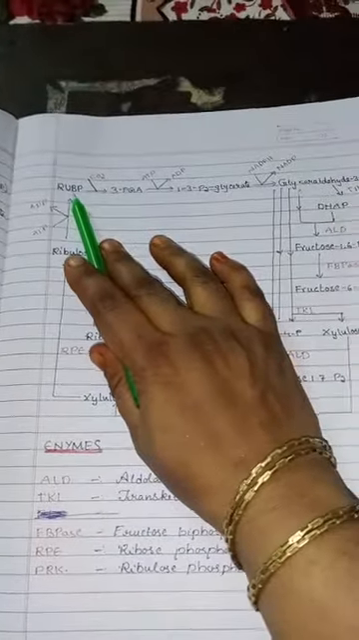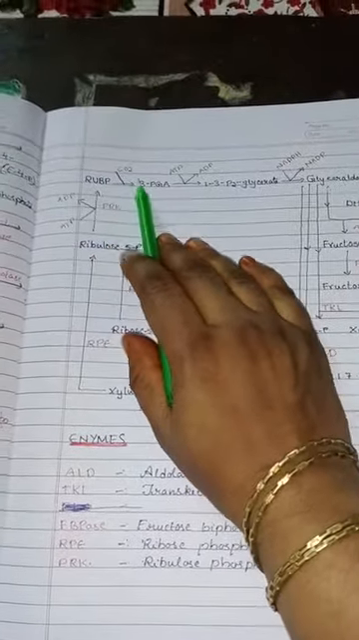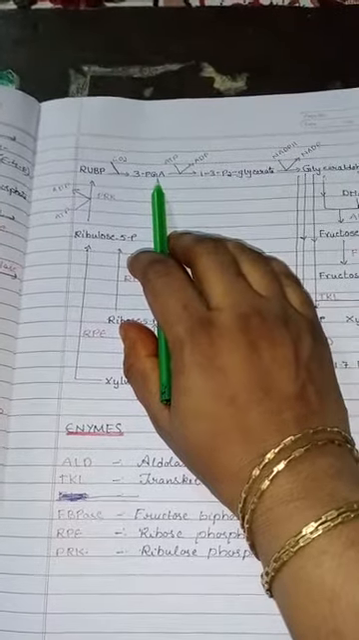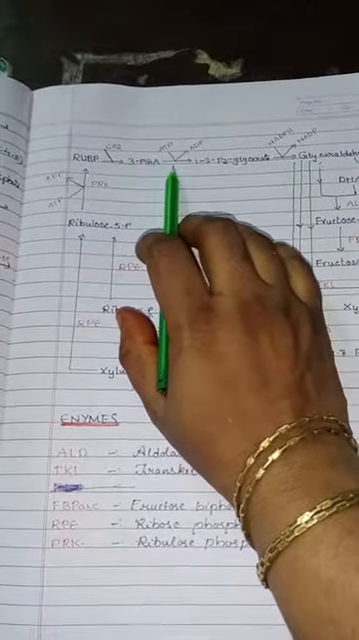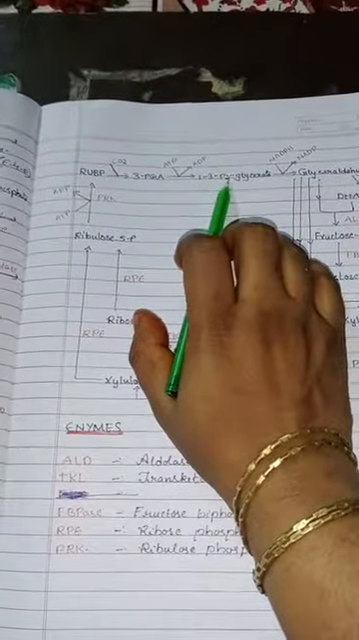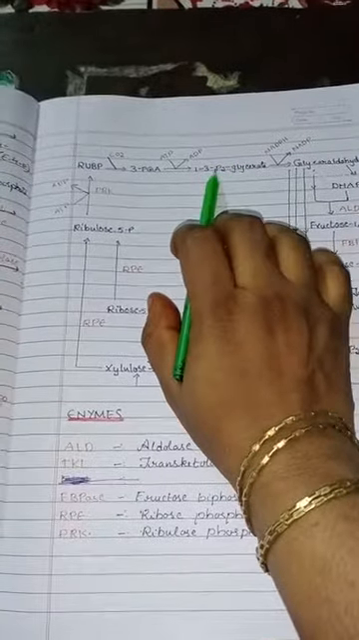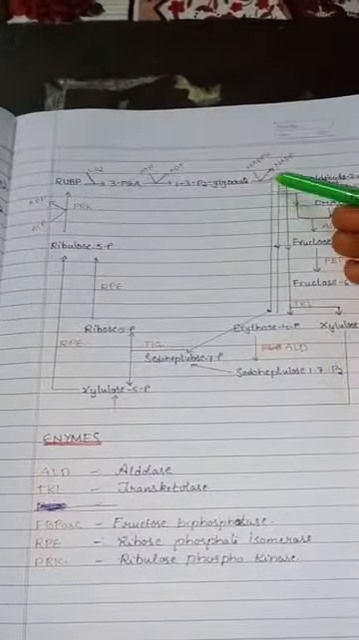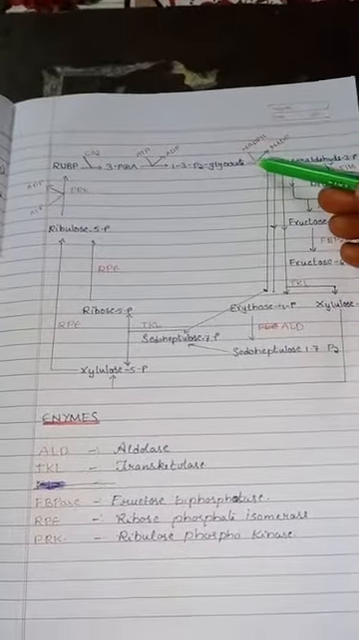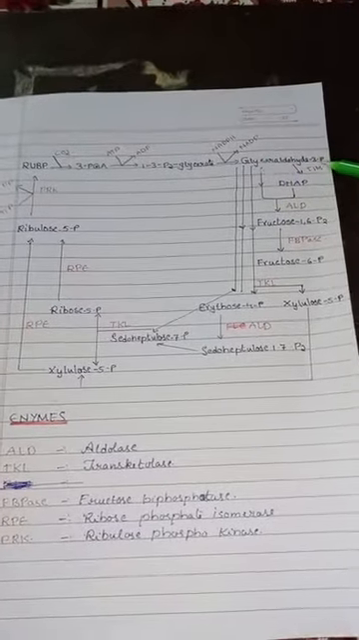So you can see here in the cycle, RuBP, when it is carboxylated, 3-PGA is formed, phosphoglyceric acid. This phosphoglyceric acid takes up ATP and liberates ADP along with the formation of 1,3-bisphosphoglycerate. Now this 1,3-bisphosphoglycerate takes up NADPH and liberates NADP. That means dehydrogenation takes place, forming glyceraldehyde 3-phosphate.